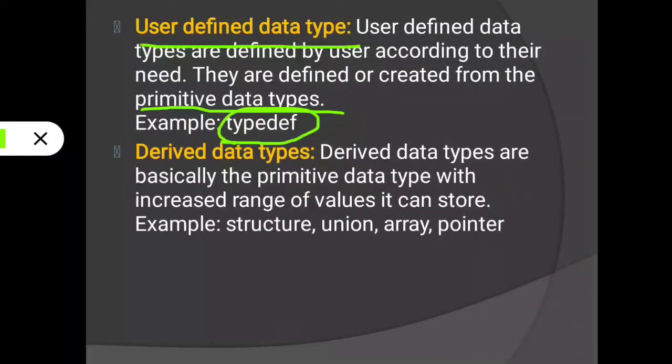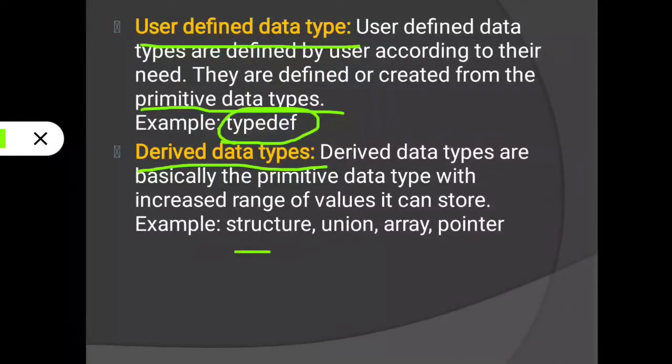Understood? Then next is derived data type. Derived data types are basically the primitive data types with an increased range of values they can store. When we need to store more than one value of the same type, that time we can use derived data types. It is also created using user defined data types.